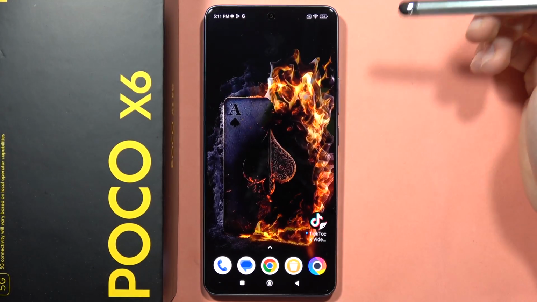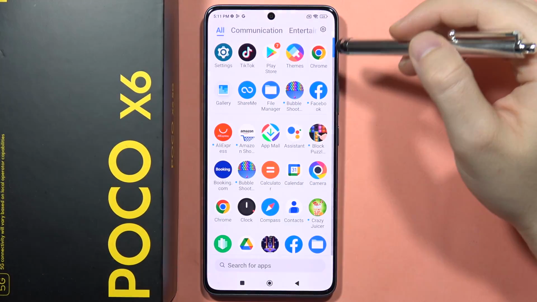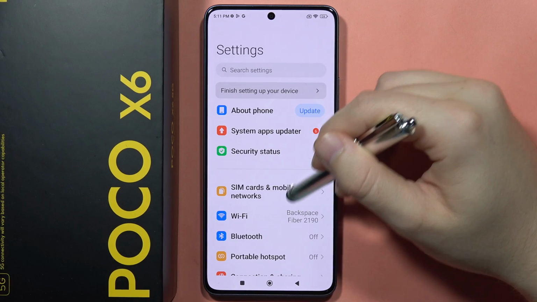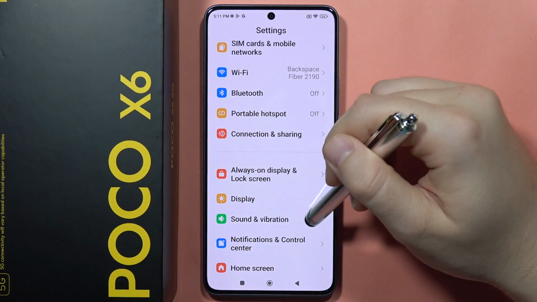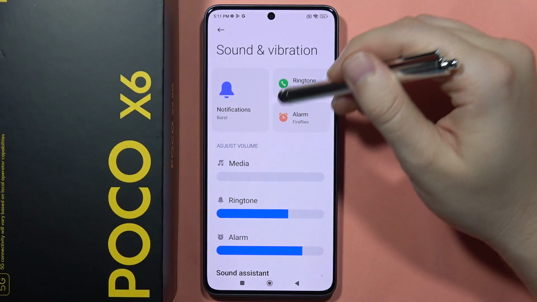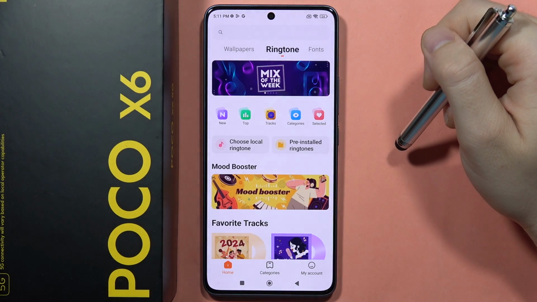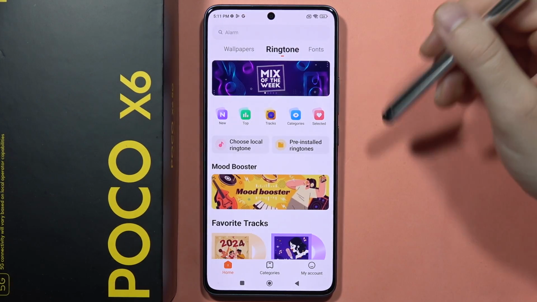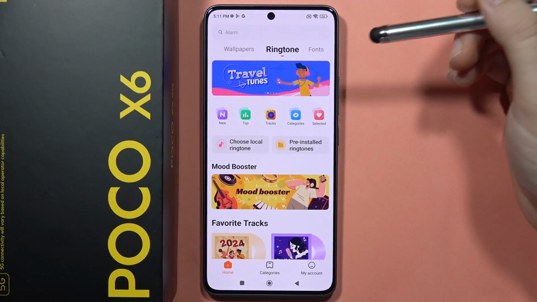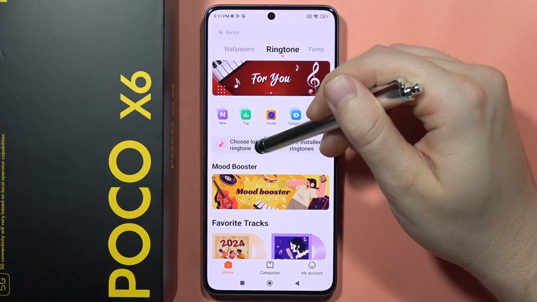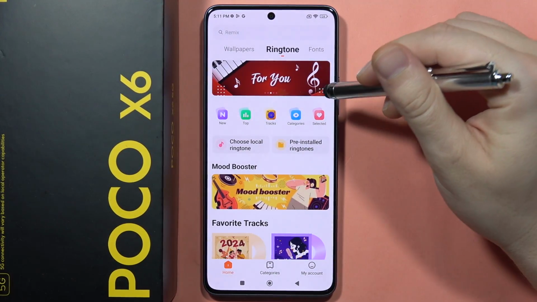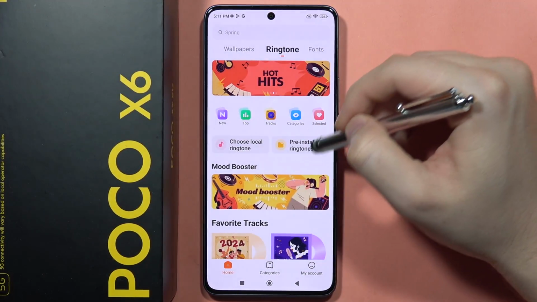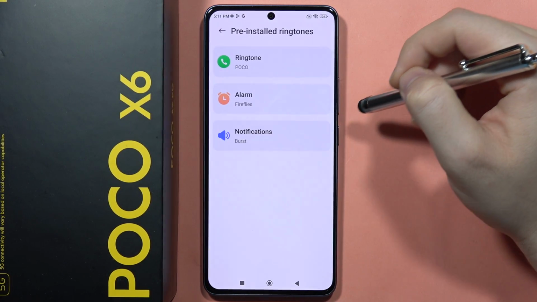Hey, if you want to change the alarm sound on the POCO X6, first you will have to go to the settings. Now scroll down and open sound and vibration. From here select alarm. If you want to set your own song or custom sound, you will have to select choose local ringtone.